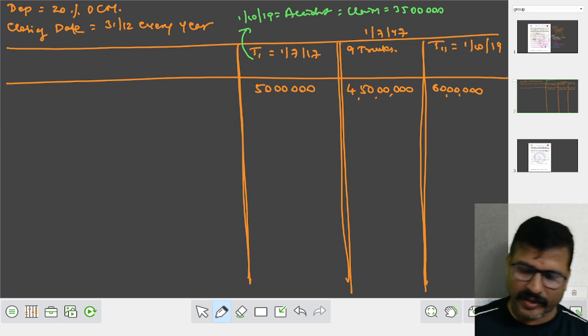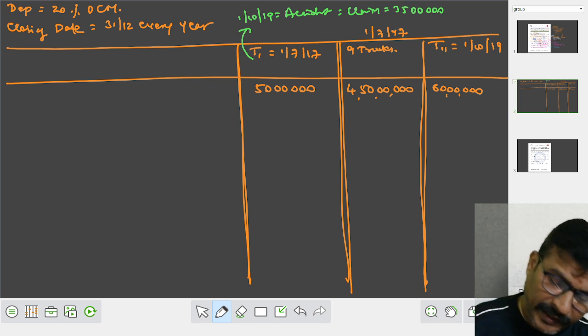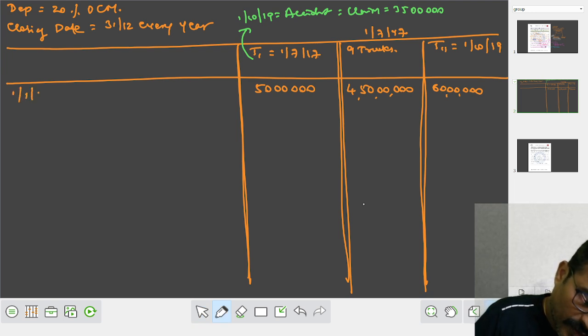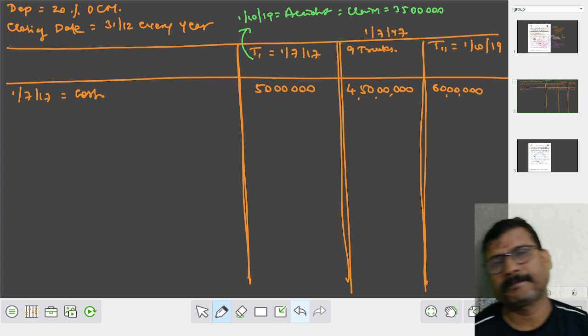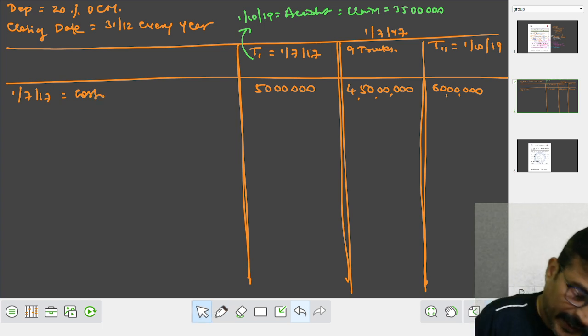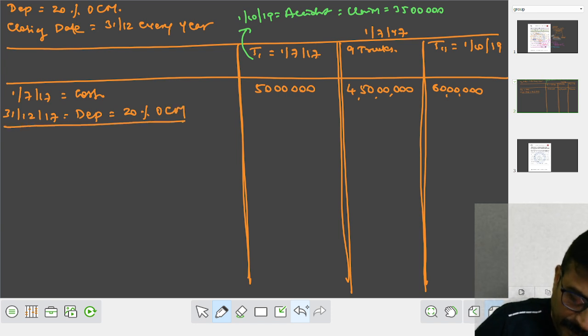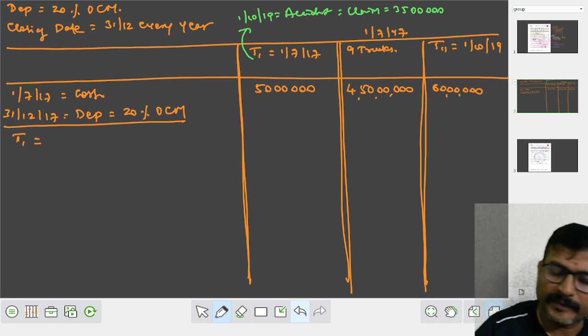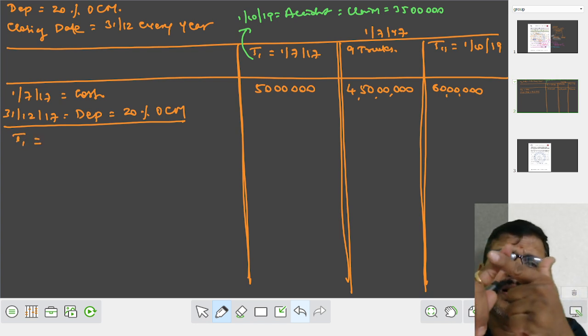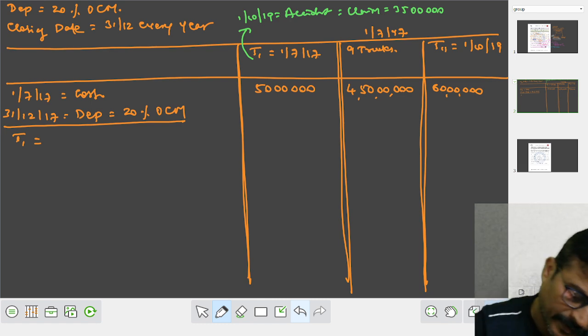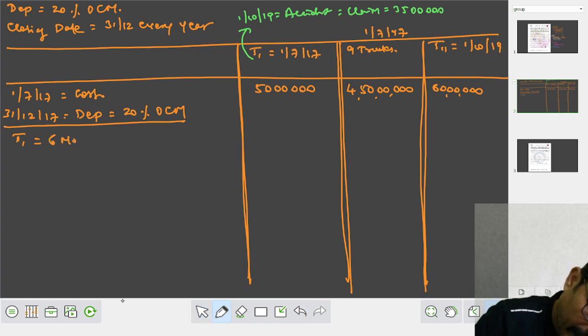Okay. Now shall we start the solution? This is all about the problem, right? Here the first truck is purchased on 1st July 17. We have to mention cost. See, we are from 1st July 17 ending on 31st December 17. Depreciation 20%, which method? OCM method. First truck purchased in July, so August, September, October, November, December. How many months? On the first truck we have to take 6 months.